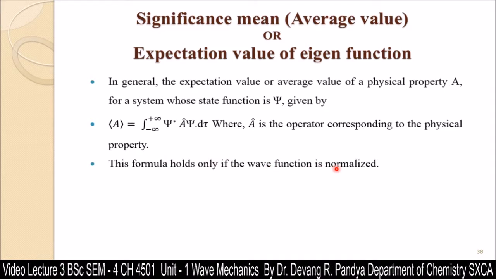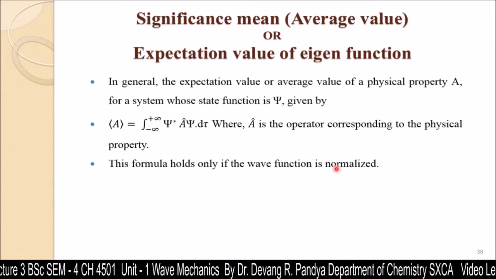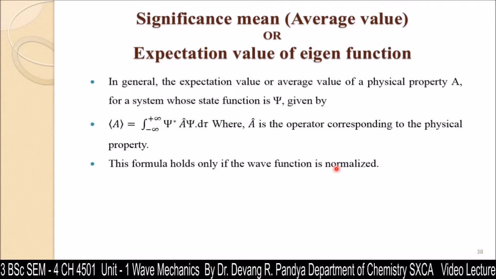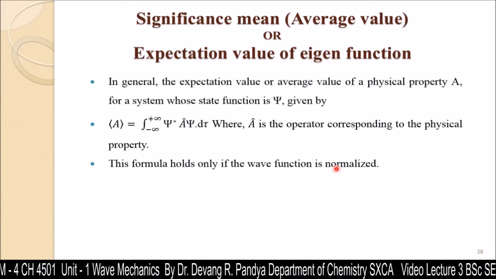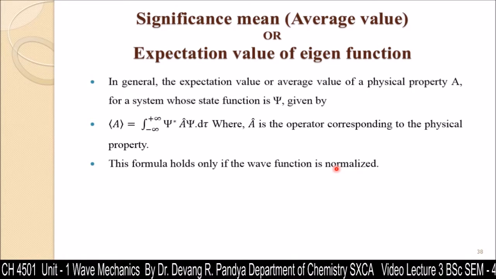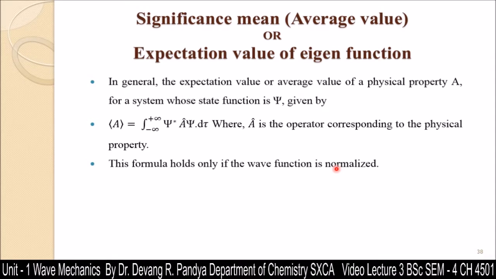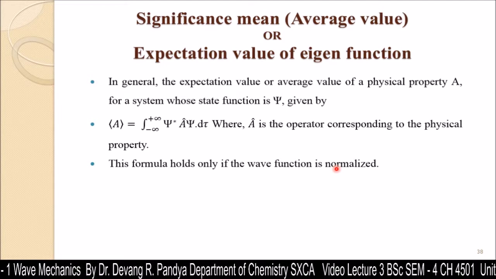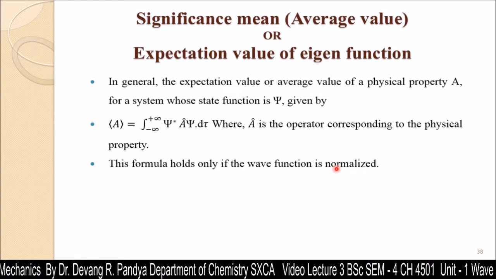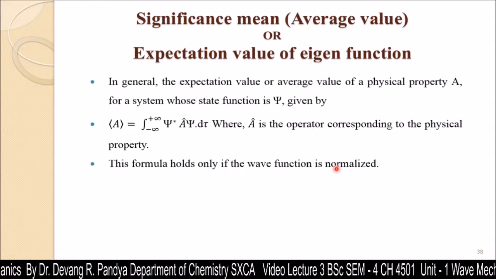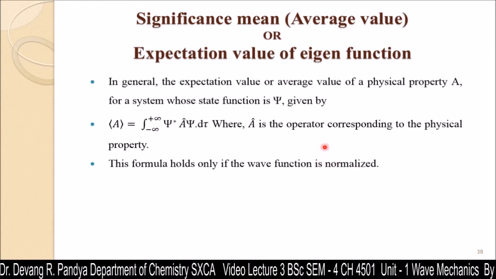Now, when would the wave function be normalized? When the wave function follows all four conditions, then that wave function is considered a normalized wave function. Like psi must be finite, psi must be continuous, psi must be single valued from minus infinity to plus infinity. The probability of finding the electron is always 100%. If the function follows all these four conditions, it is called a normalized wave function.